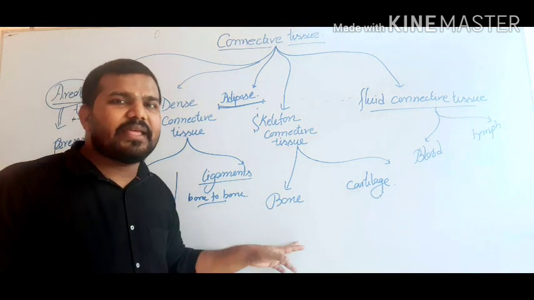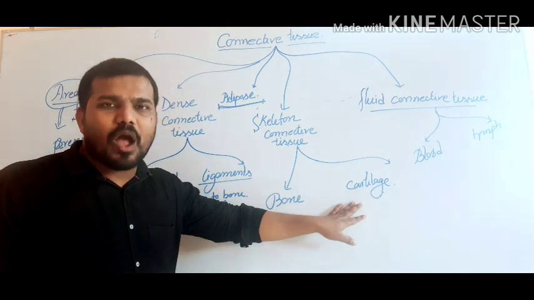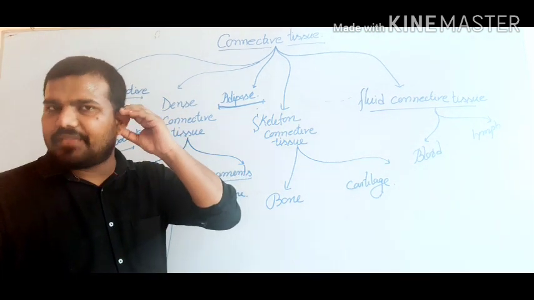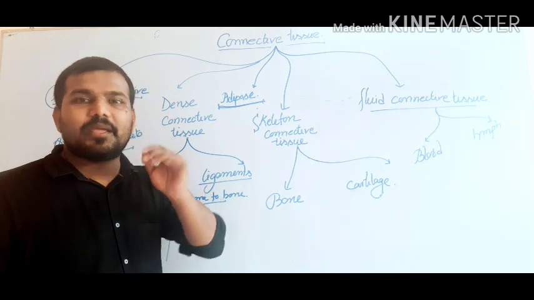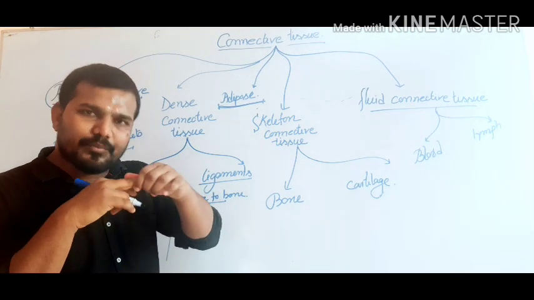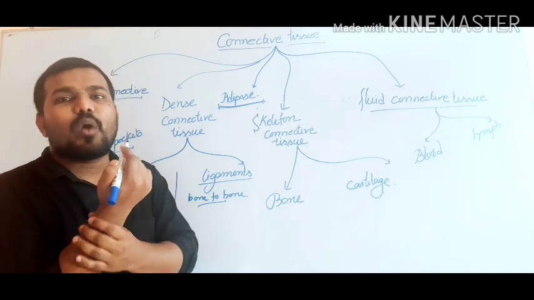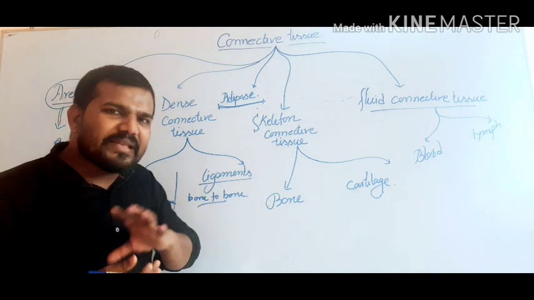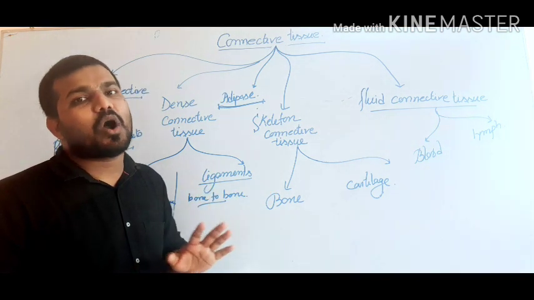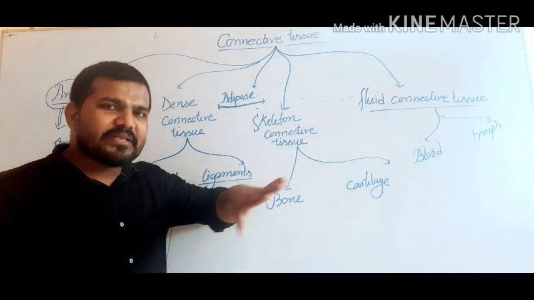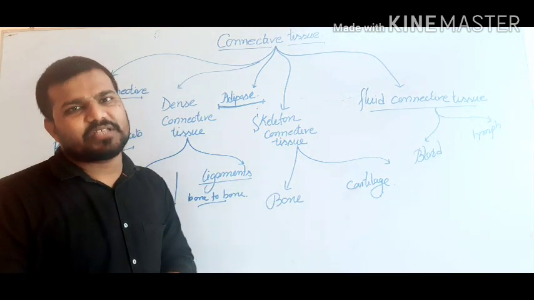Now, the skeleton connective tissue is also of two types, bone and cartilage. Bone means hard in nature, whereas cartilage is soft in nature. Just look, the pinna is quite soft in nature. Even the nose tip is quite soft in nature. But the bones of the fingers of the hand are quite hard in nature. Now, bone is formed by a specialized cell known as an osteocyte, whereas cartilage is formed by a specialized cell known as a chondrocyte.